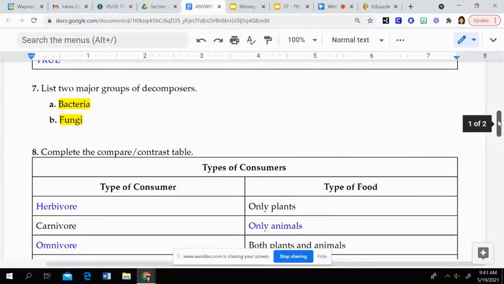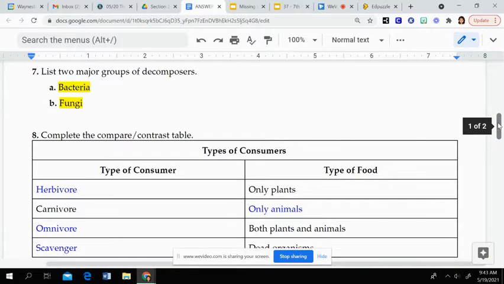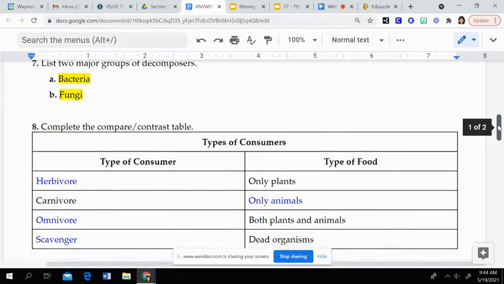Then question 7, the two major groups of decomposers are bacteria and fungi. So they break down your dead organisms into smaller things. They get nutrients from that as well, and go from there.